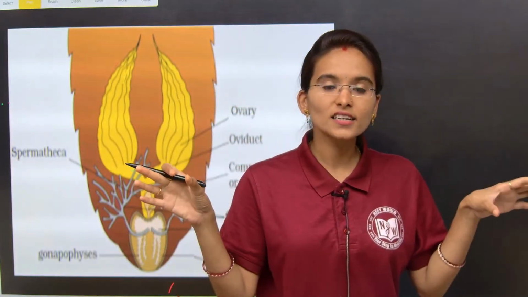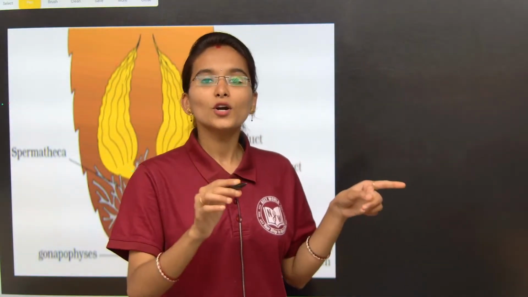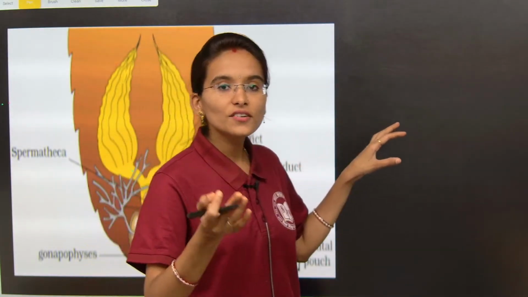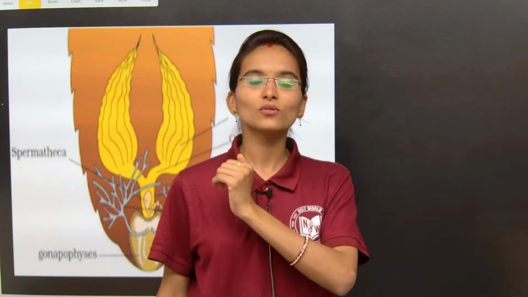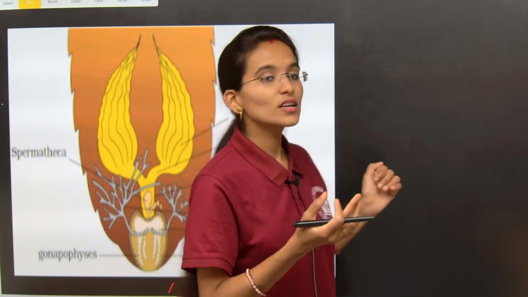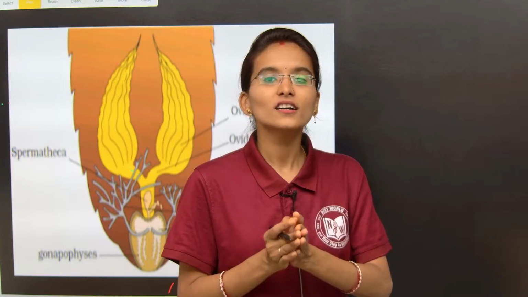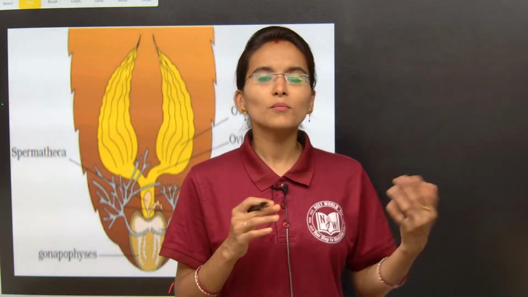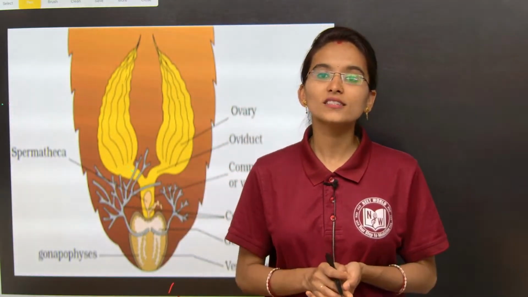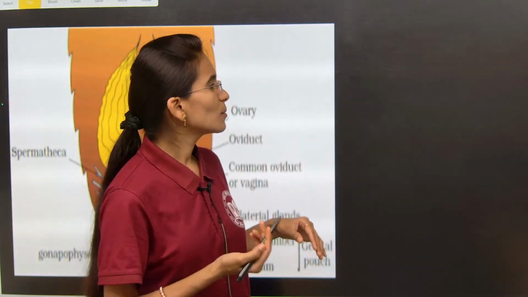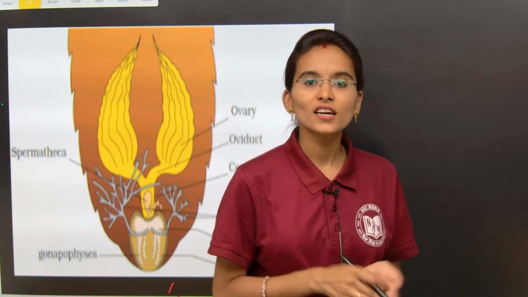Approximately 8 to 9 oothecae are secreted. In each ootheca approximately 14 to 16 fertilized eggs are present. During favorable conditions the eggs are released from the ootheca, and then they undergo the process of molting, approximately 13 moltings, my dear students. That molting is also called paurometabolous development, which is nothing but the shedding of the exoskeleton.